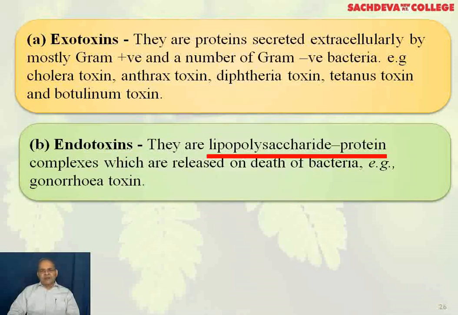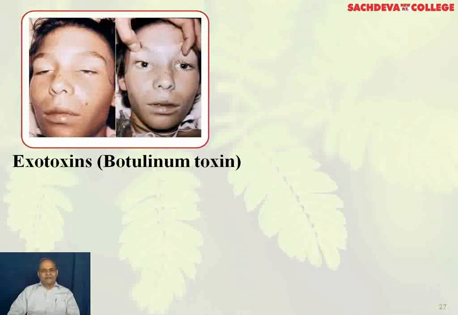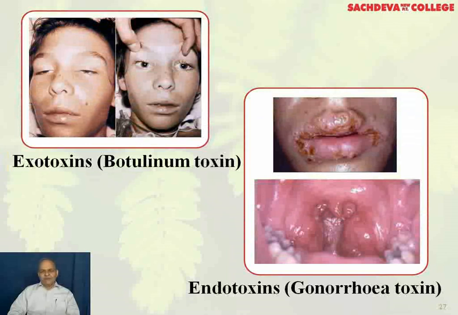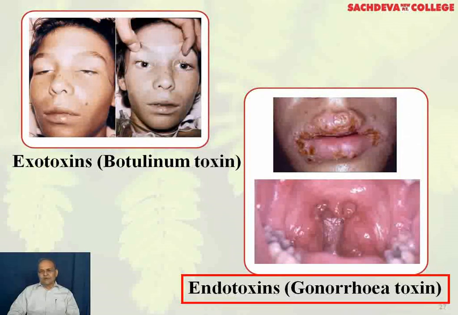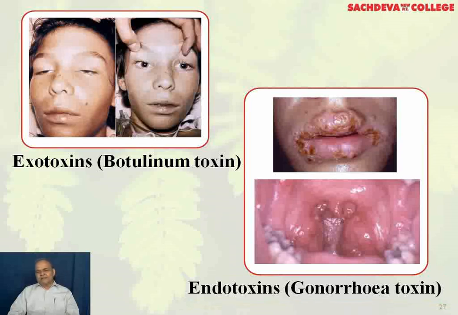Endotoxin. They are lipopolysaccharide protein complexes which are released on death of the bacteria. Example is gonorrhea toxin. Now you can see this is the exotoxin, botulinum toxin, which of course causes the food poisoning. And then you have the endotoxin, that is gonorrhea toxin. And you know that gonorrhea and syphilis are VD, that is the venereal diseases.